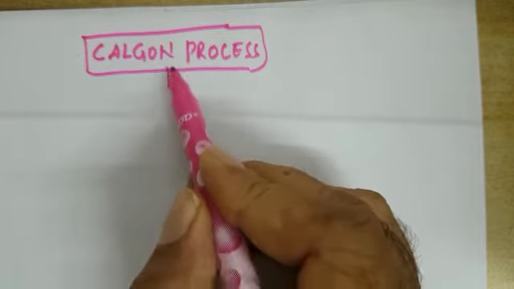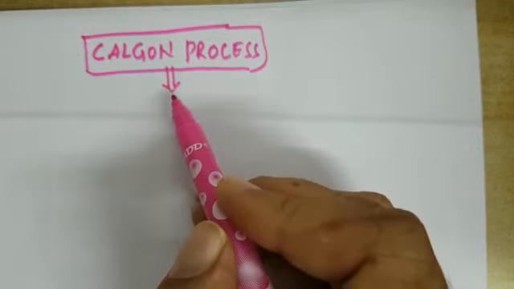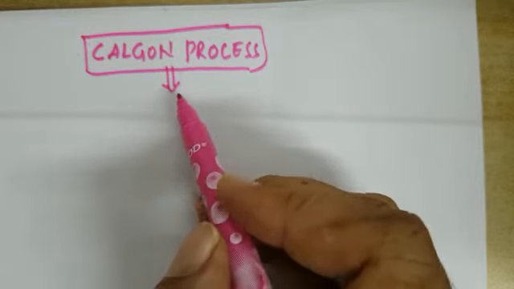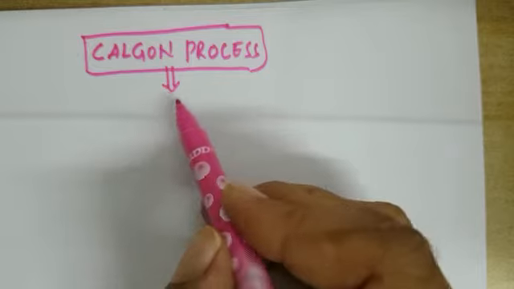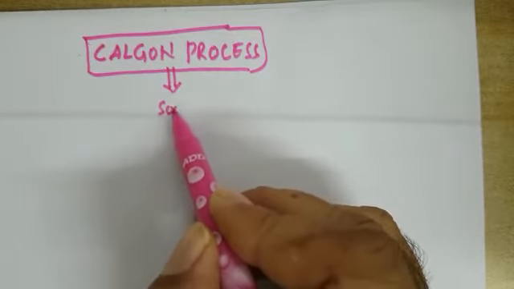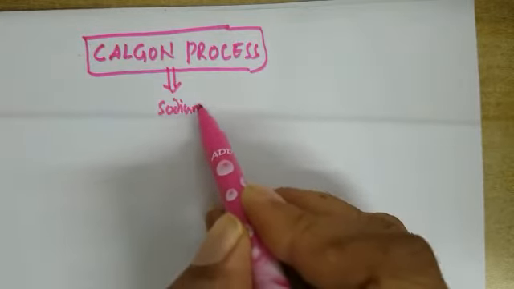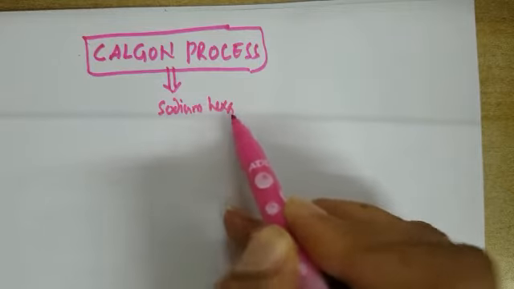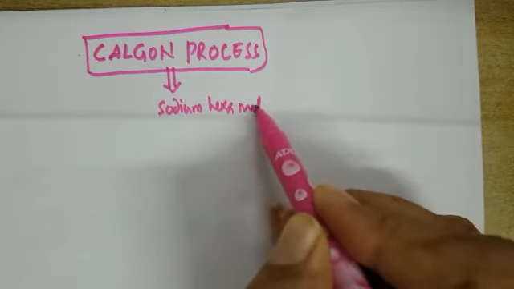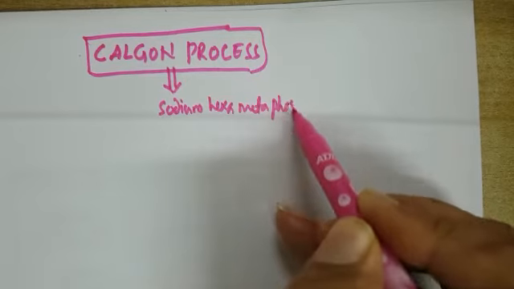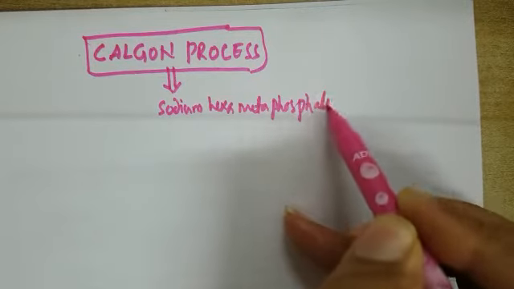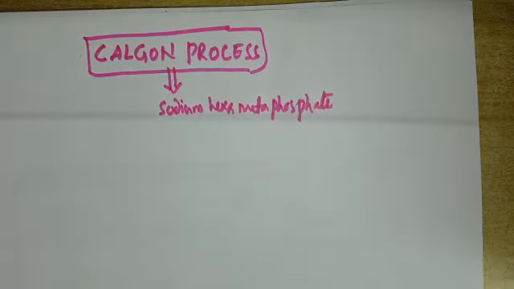In the Calgon process, the chemical substance used is sodium hexametaphosphate.